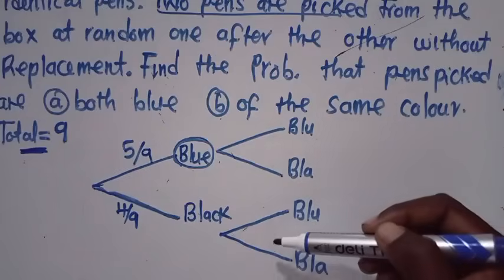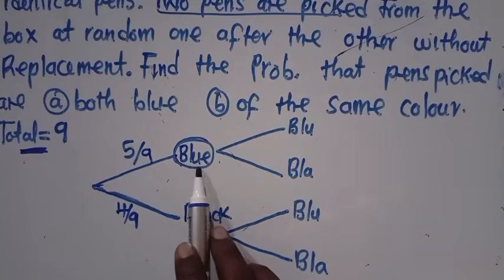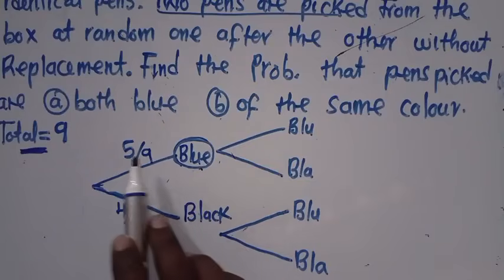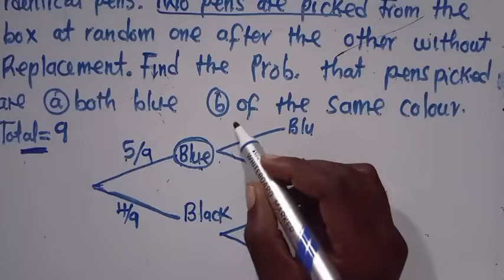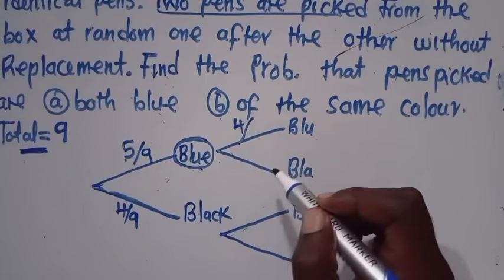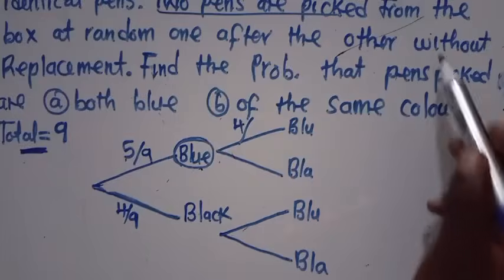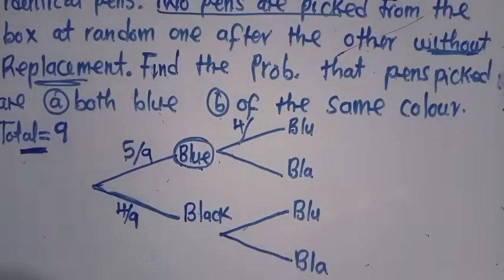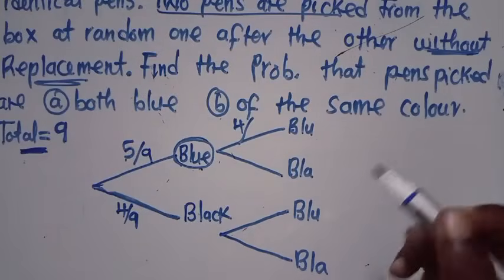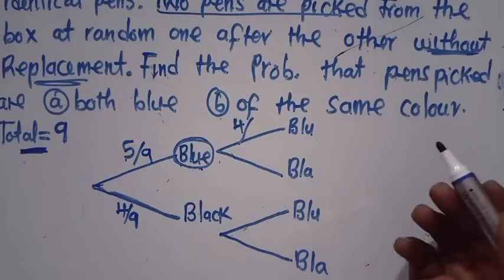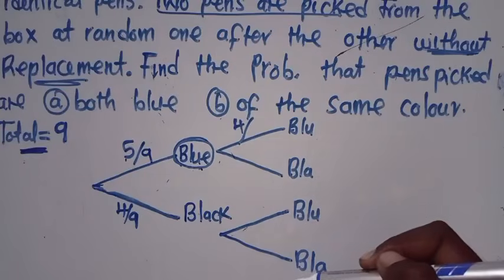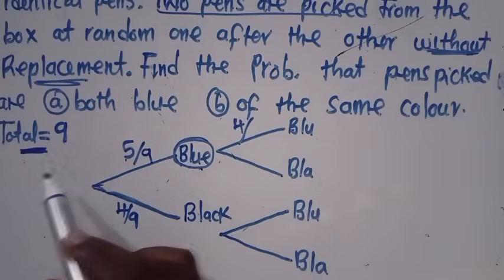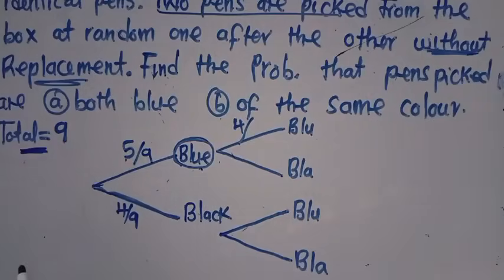Then this is the second selection, where the blue pen that was picked, how many are they? 5. If you remove 1, you remain with 4 blue pens. The question was saying without replacement. If it was with replacement, all the numbers would just remain the same, and the 9 would still appear there.